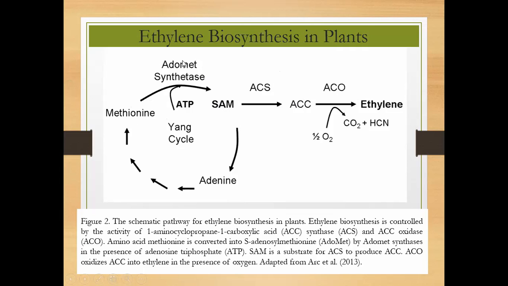Even for ACC synthase, ACO, ACS, and so on, if you find the optimal condition for this enzyme, try to store the fruits and vegetables in a non-optimal condition. For example, if this enzyme has its optimal condition at room temperature, 37 degrees Celsius, then try to store the fruit and vegetable at a lower temperature. For example, you can store it at 20, 10, 4, or maybe you can freeze it, right? The fruit or vegetable.